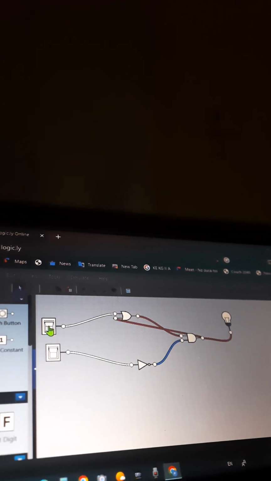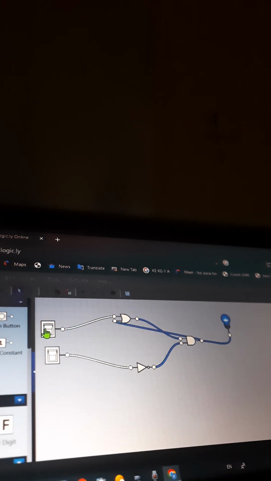and the output of the NOT gate to the AND gate. We can see the AND gate is now outputting a 1. So here if we grab a light bulb, we can connect the output to the light bulb. But what's interesting here is that the wire from the AND gate gets turned back into the OR gate. Let's see how this behaves.